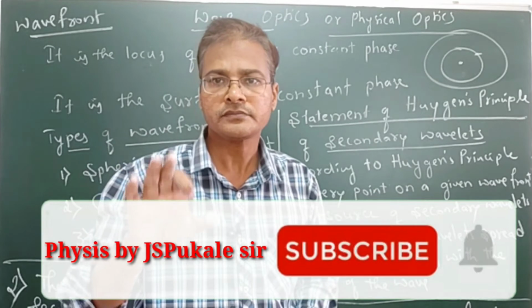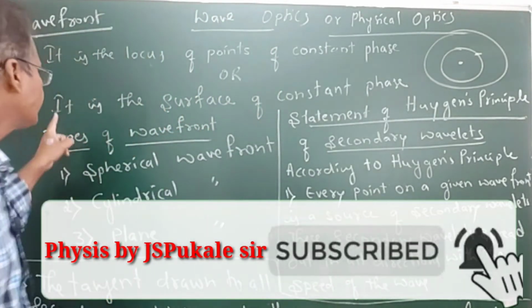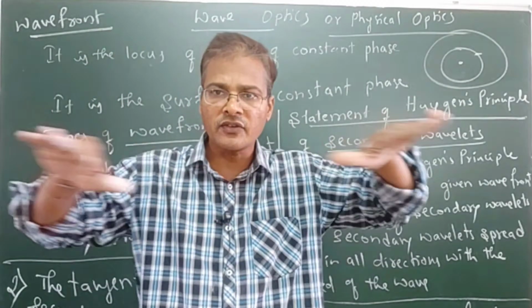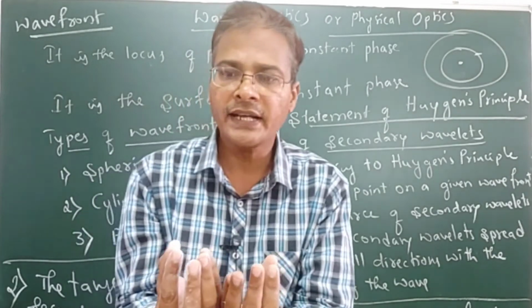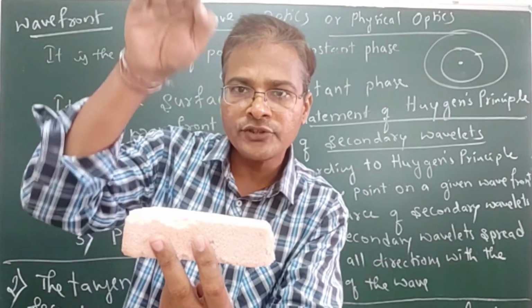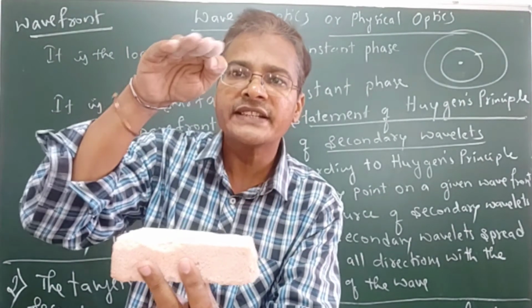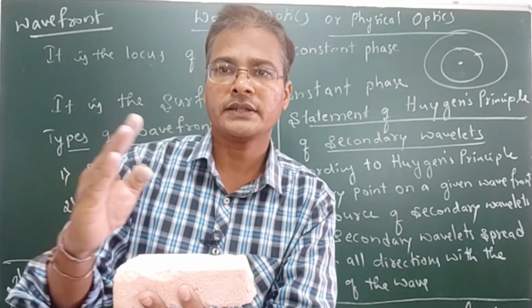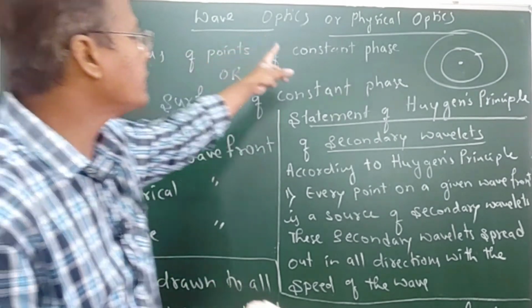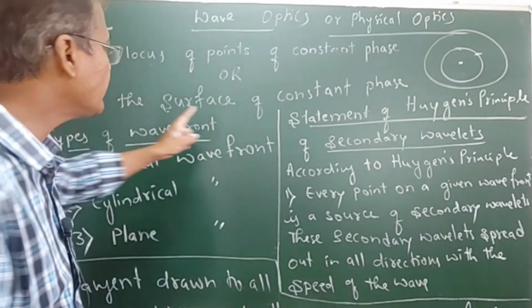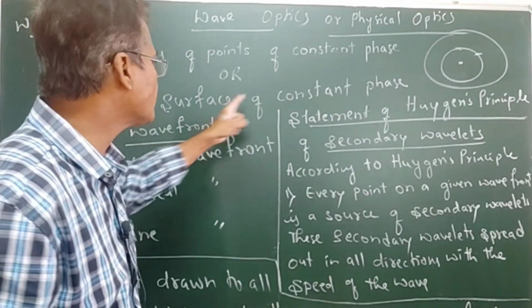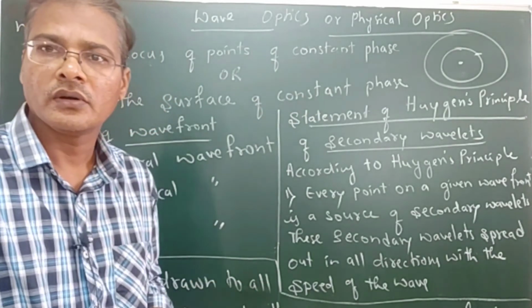Or we can define it another way: it is the surface of constant phase. One constant phase surface is formed. For example, particles get vibrated, like this vibration. All the particles should vibrate in the same constant phase, then it is called a wavefront. It is the locus of points of constant phase, or the surface of constant phase. Locus is also known as a surface.